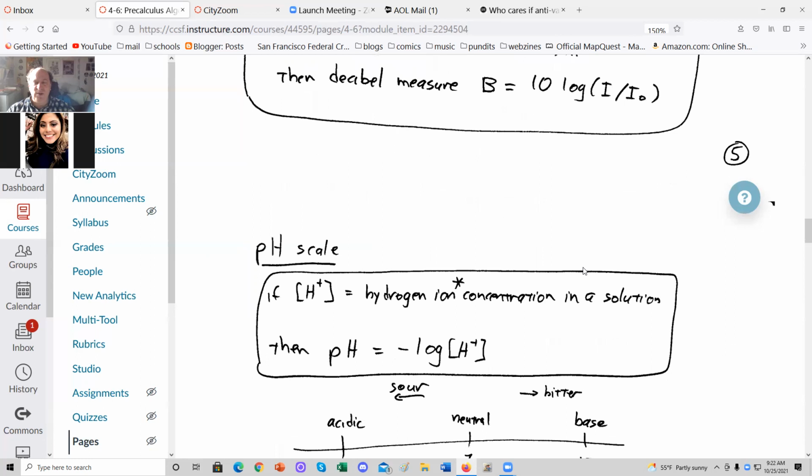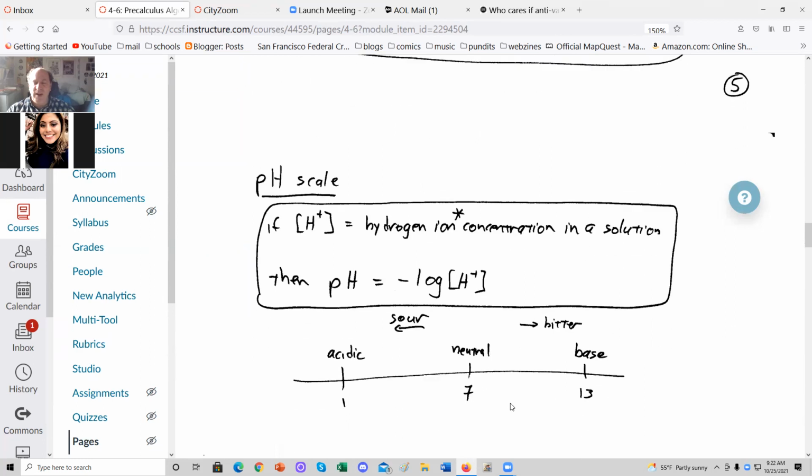The pH scale is a measure of the acidity of a solution. A pH of 7 is neutral. A higher value, up to 13, say, is basic, bitter, like seawater, and lower, going down to 1, is acidic. That's sour, like an acid. That's why, incidentally, they give you lemons with seafood, because presumably the fish has the bitterness of seawater still on it. So you counteract the bitterness by squeezing on the sourness of a lemon.